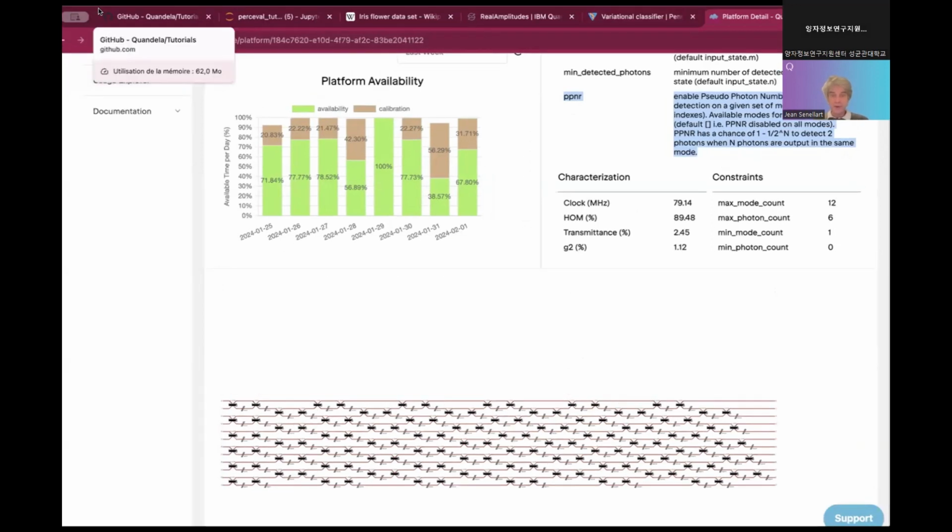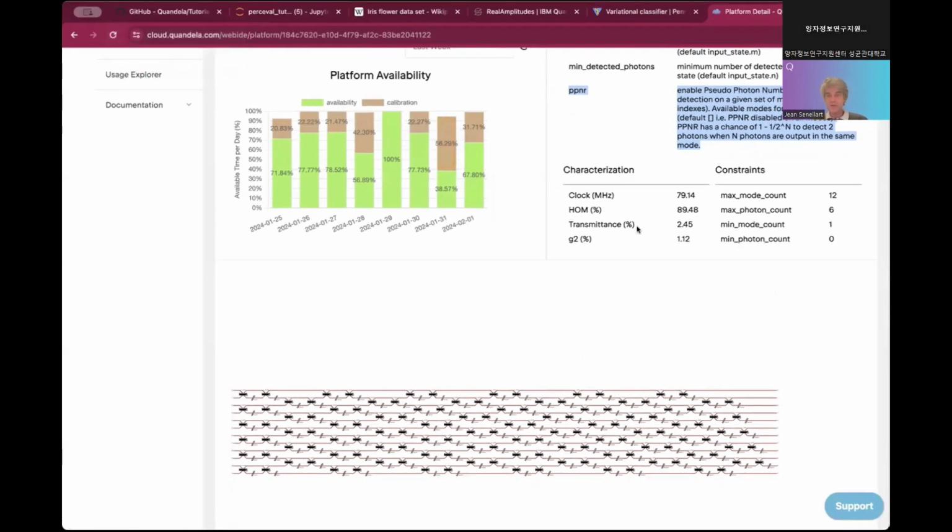Then you have some characterization information. The last characterization, which is done every hour, shows that we have a clock running at almost 80 megahertz. We have a HOM that is a bit low at 90%. A full end-to-end transmission that is around 2.5%, which is super low.